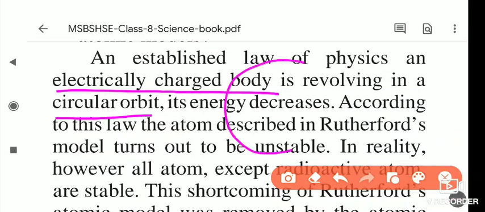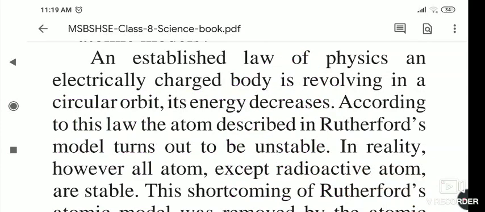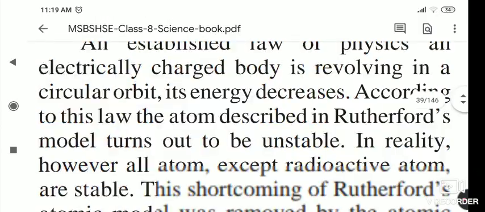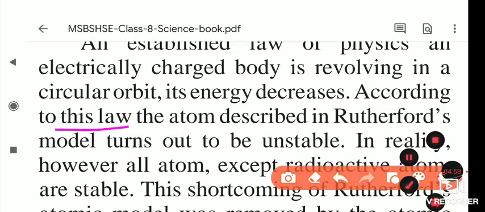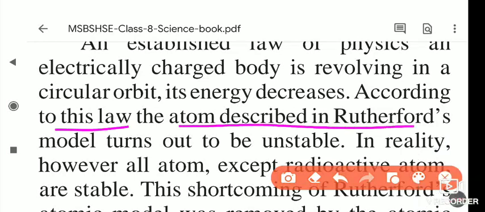So electrons have a negative charge. Electrically charged bodies revolving around a circular orbit, it is the law of physics, then its energy decreases according to this law. So the atom described by the Rutherford model turns out to be unstable.